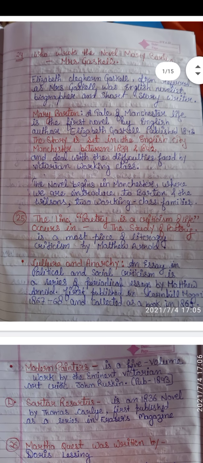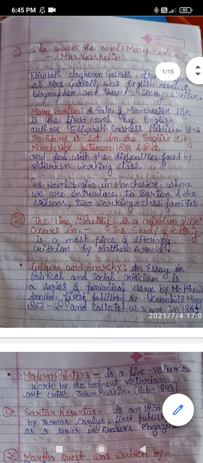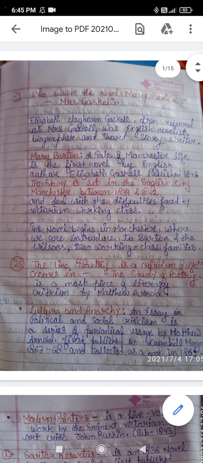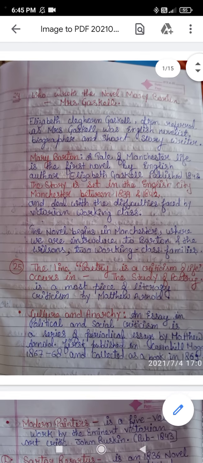Let's start. Who wrote the novel Mary Barton? The novel Mary Barton is written by Miss Gaskell. The important question, who wrote the novel Mary Barton? The answer is Miss Gaskell. Let's go into a brief explanation of this.